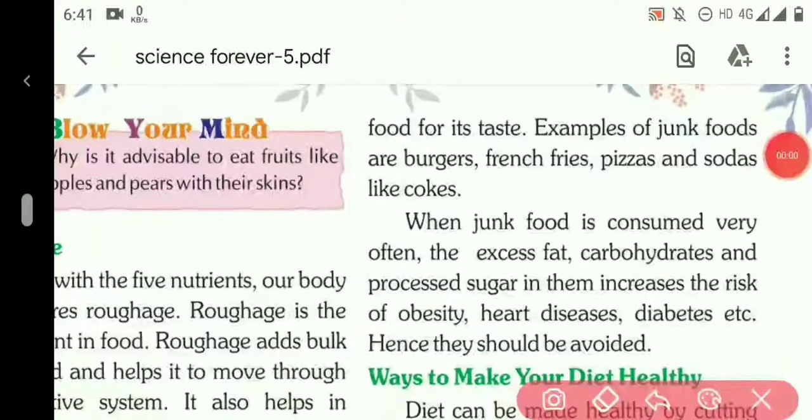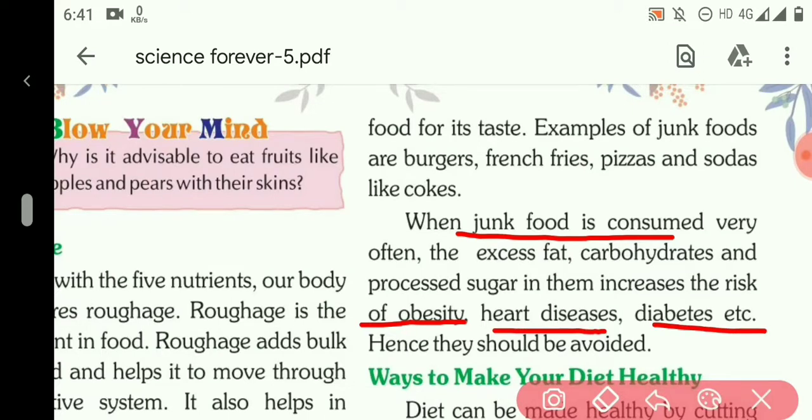So, when we consume junk food in very high quantity, the excess fat, carbohydrates, and processed sugar in them increase the risk of obesity. We get obesity and the diseases of heart, diabetes, etc. Hence, we should avoid junk food because they have low nutrients and they have high calories.